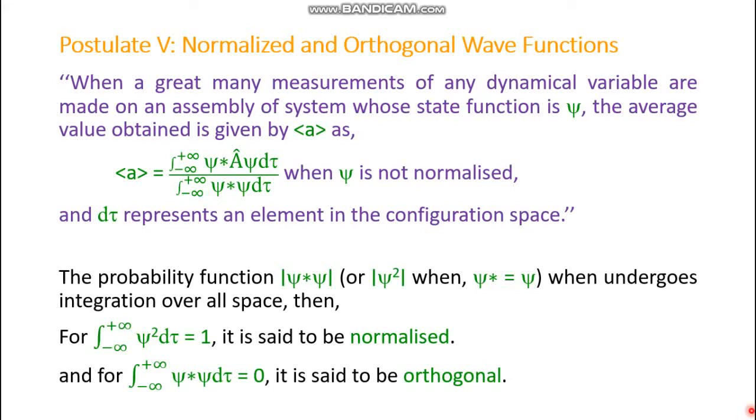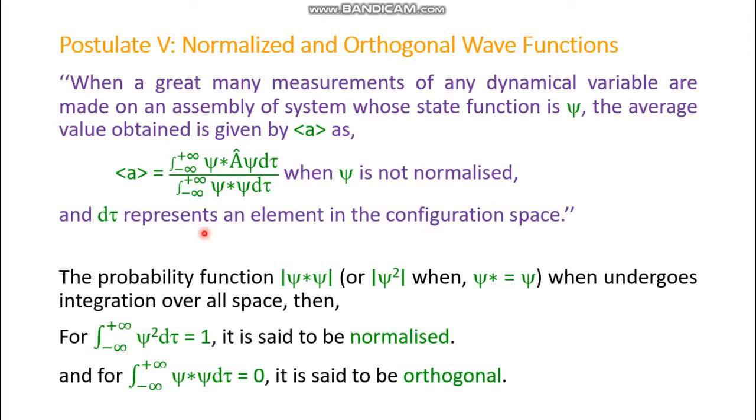This postulate states that when a great many measurements of any dynamical variable are made on an assembly of systems whose state function is psi, the average value obtained is given by average A as this expression: integration from minus infinity to plus infinity of psi star A cap psi d tau, divided by integration from minus infinity to plus infinity of psi star psi d tau, where psi is not normalized and d tau represents an element in the configuration space. So this is the postulate. This is quite difficult to understand.